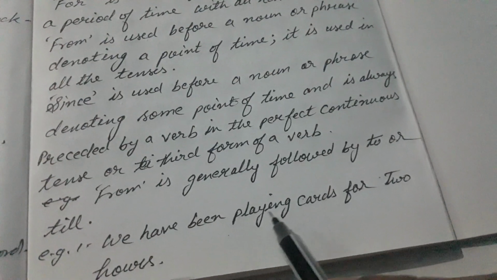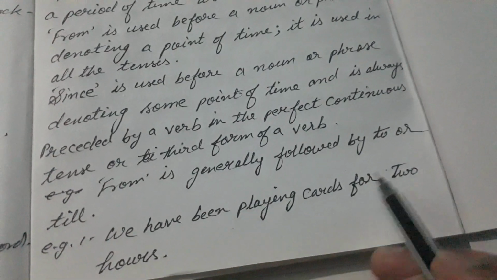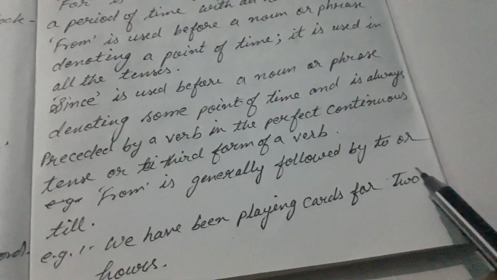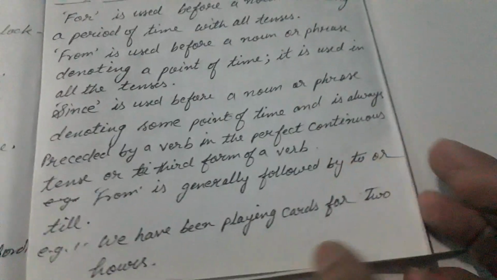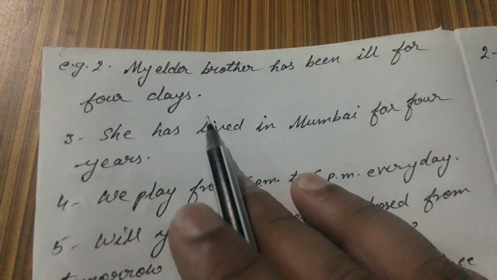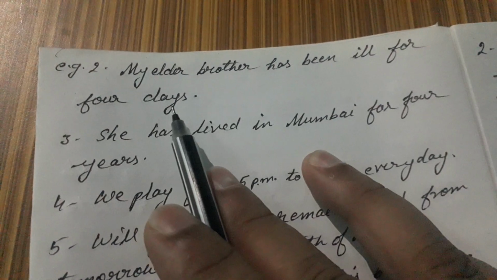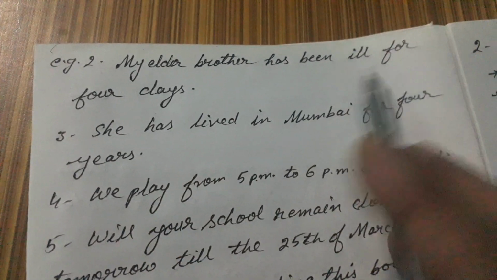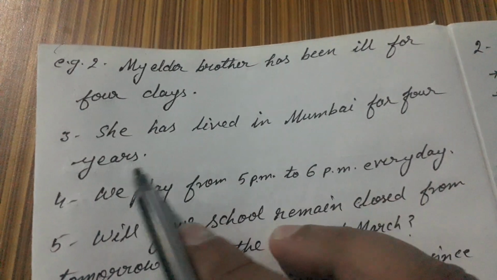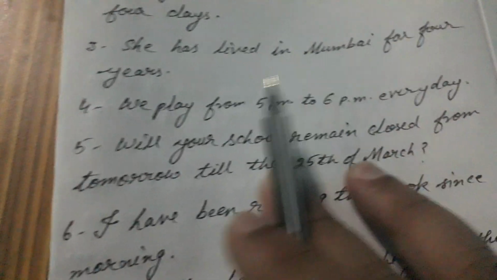For example, we have been playing cards for 2 hours. Here you find that 2 hours shows period of time. That's why here for has been used, because before period of time we have to use for. Next example, my elder brother has been ill for 4 days. Here 4 days is a period of time, that's why for has been used. She has lived in Mumbai for 4 years. Here 4 years is a period of time, that's why for has been used.